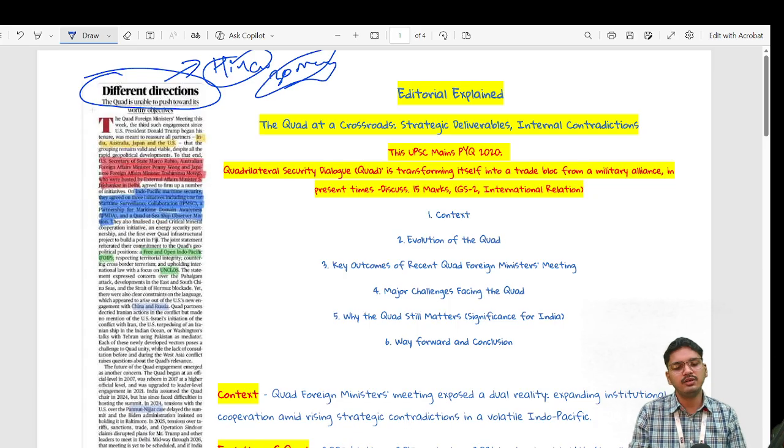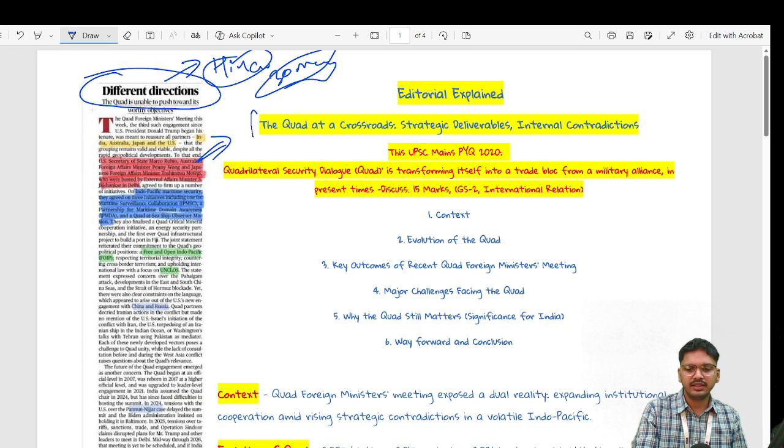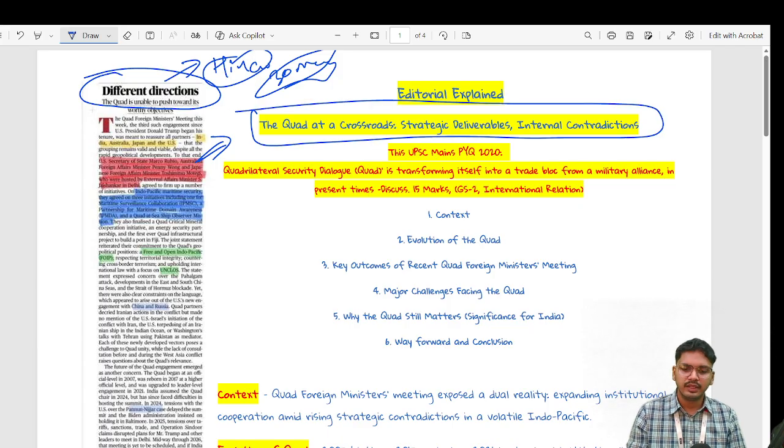The article title was "Different Directions", upon which RiceEye's team has drawn a detailed content analysis of all those things which are important for the upcoming mains examination, under the heading "The Quad at Crossroads: Strategic Deliverables, Internal Contradictions." Why?